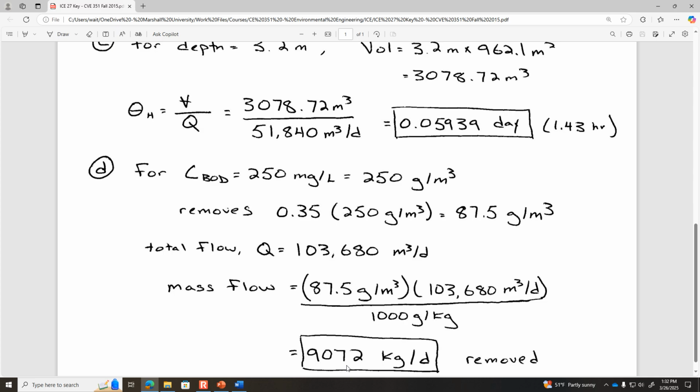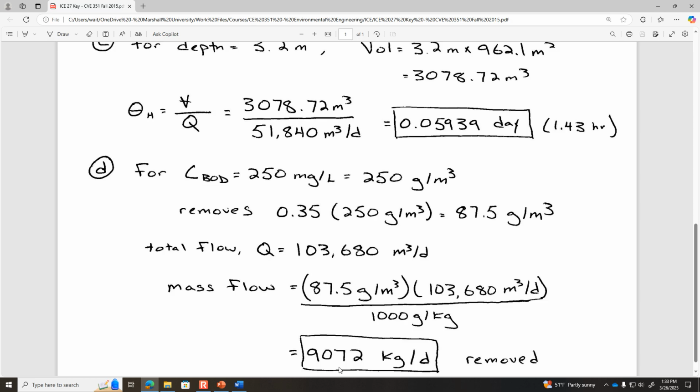Now, it's not like that's coming out as a solid at the bottom of the clarifier. Remember, what comes out of the clarifier is sludge. So it's going to be BOD and water together in that sludge at the bottom. But this is just assuming that we get 35% removal of the BOD that's coming in. So any questions about the part D calculation, how we find the mass flow rate of removal?